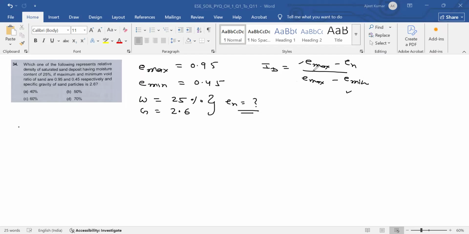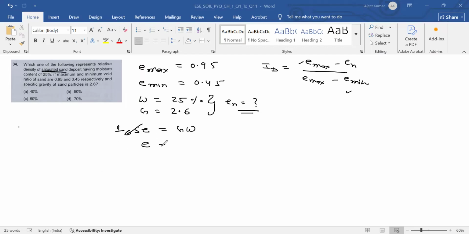Okay. So for En, apply the formula Se is equal to G into W. So what is S? Let me read this question again. Which one of the following represents the relative density of saturated sand? Okay. This is given as saturated sand. So saturated sand means S is 1. Okay.